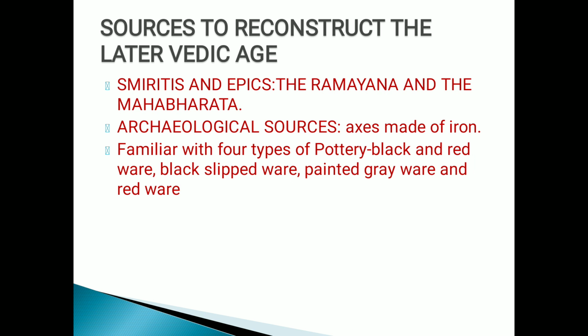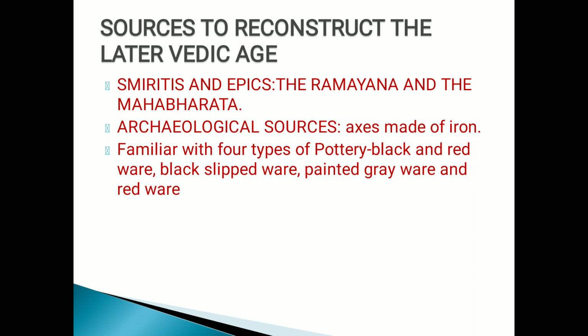Next we have archaeological sources as well. Archaeological sources means the sources which you can see. Those were the literary sources, all books, right? Here in archaeological sources, there are the buildings and institutions which you can see. And we found axes made of iron, which means they were familiar with iron. This society was familiar with iron, not like the early Vedic age, when they didn't know the use of iron. Clear?